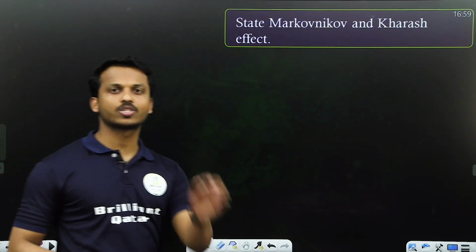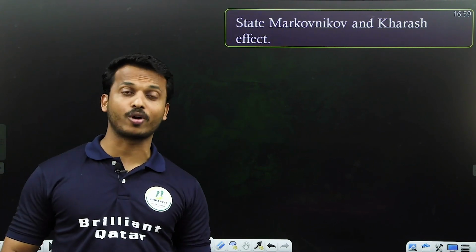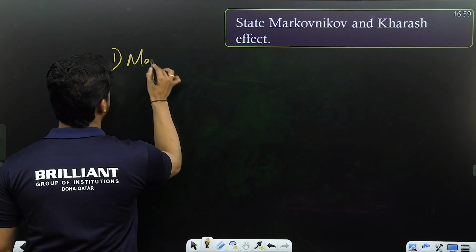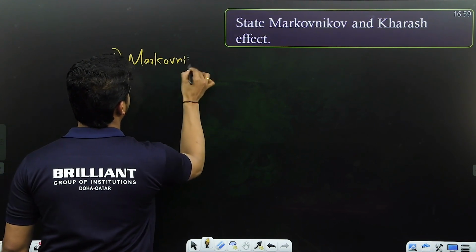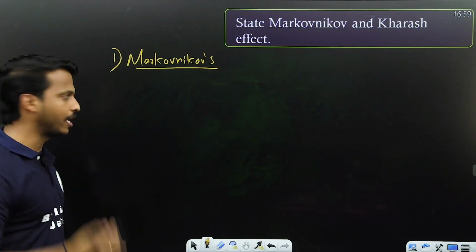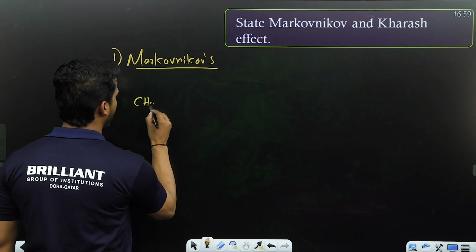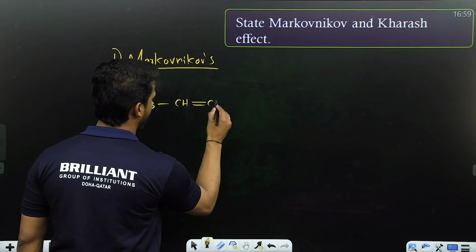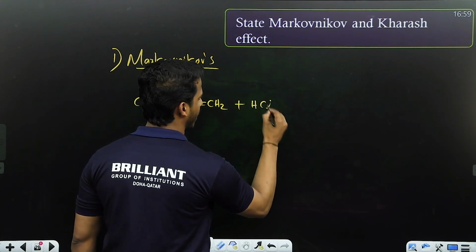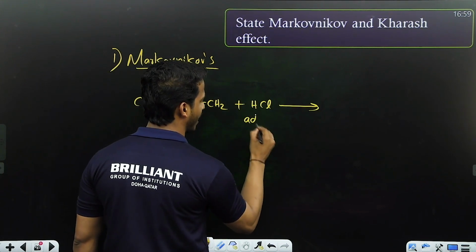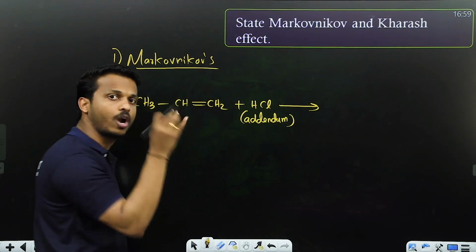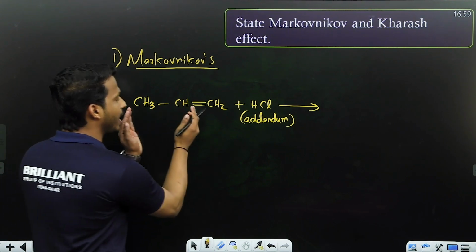Two rules. Most important question from the chapter: Markovnikov's rule and Karash effect. Let me tell you the first one, Markovnikov's rule, statement, with an example. Let me take an alkene here. This is the alkene we call propene. Suppose I add HCl. HCl is known as the addendum. The adding species we call the addendum. So to an alkene, what are we adding?